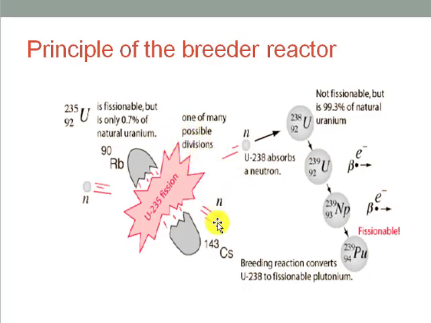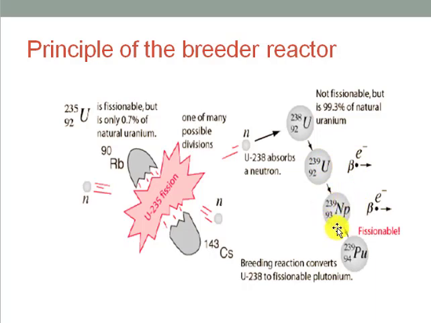These fast neutrons will hit the uranium 238, which is not actually a fissionable material, but when a neutron adds up in uranium 238, it will be converted to uranium 239 in an excited nucleus. Then this unstable excited nucleus gives a beta negative decay to get stability and will convert to neptunium 239.